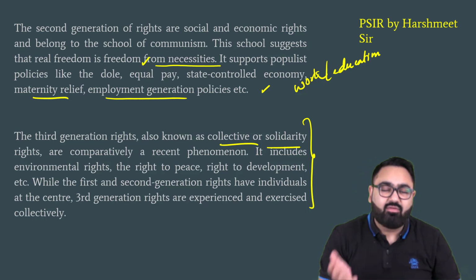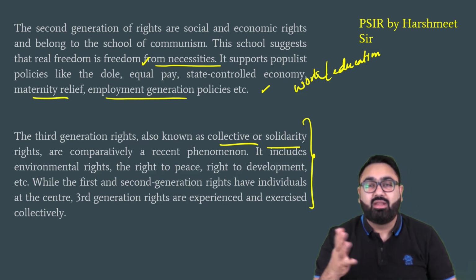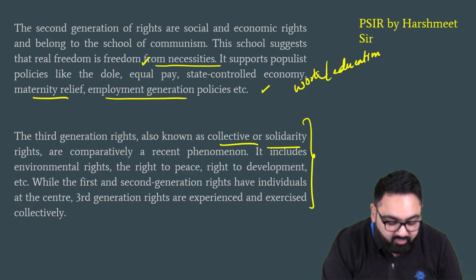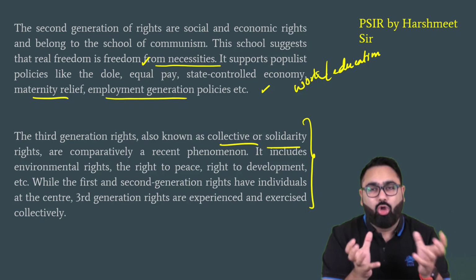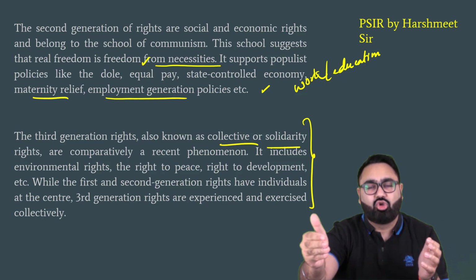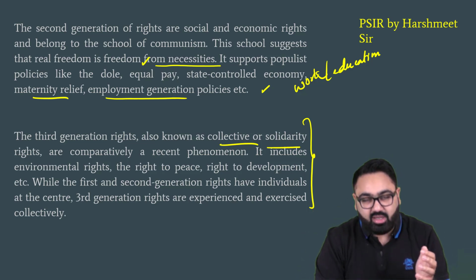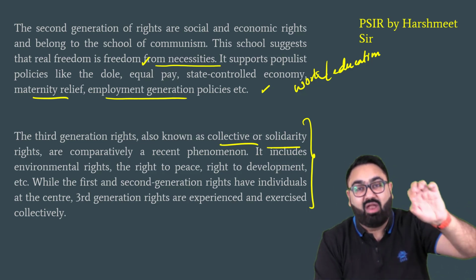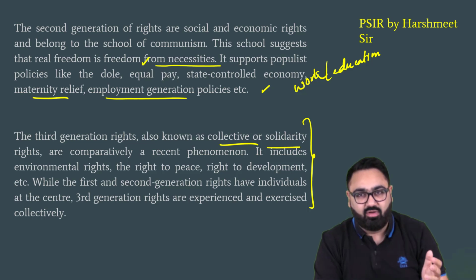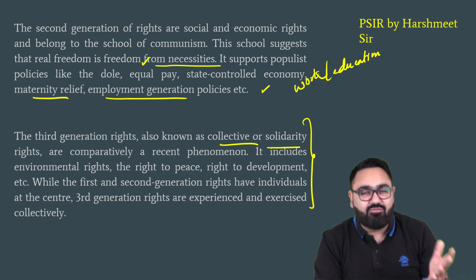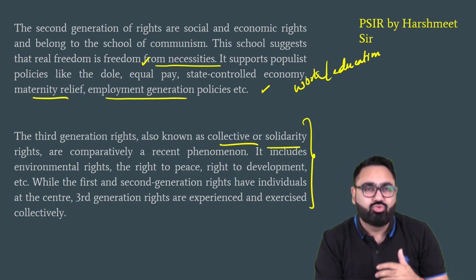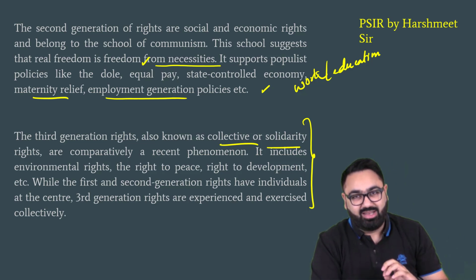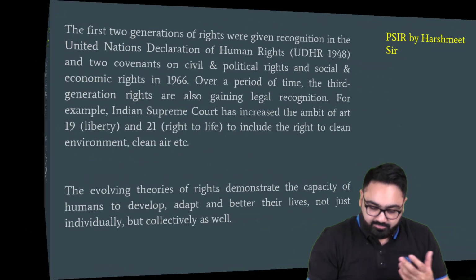In a developed country where first and second generation rights have already been taken care of, they move on to third generation rights. So it's not that we are moving together as a whole, all the countries are not moving forward together. Some countries are still stuck at first generation rights where people are still demanding that their first generation rights should be fulfilled. Those who have gone through that phase move on to second generation. Those who move on from that then move on to the third generation. So depending upon that, that is how it usually works.